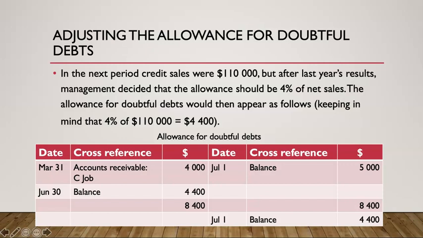My credits don't equal 8,400. I have missed something, but this is where I need to get to. So what is going to be the credit that balances the right-hand side?